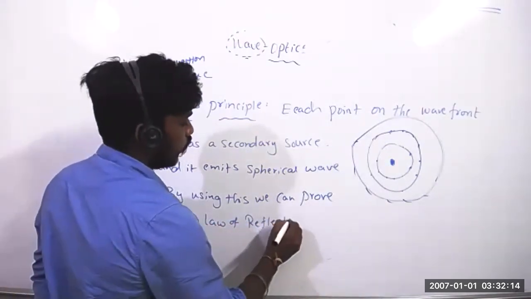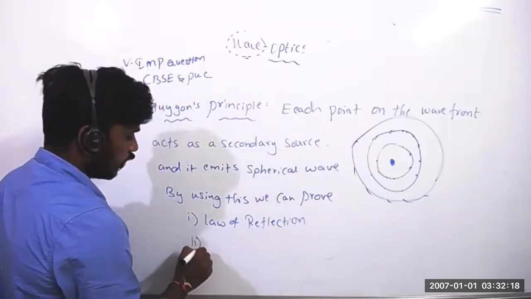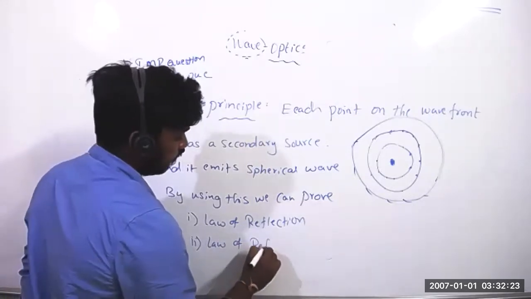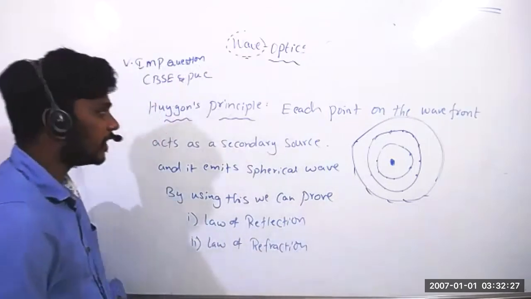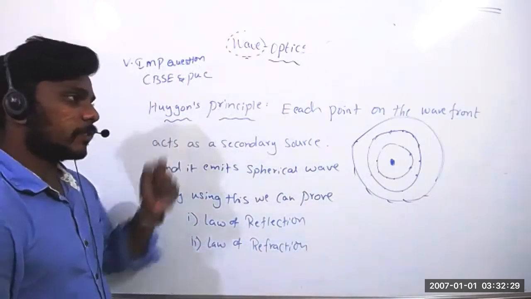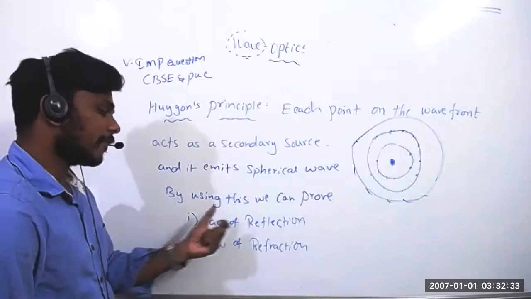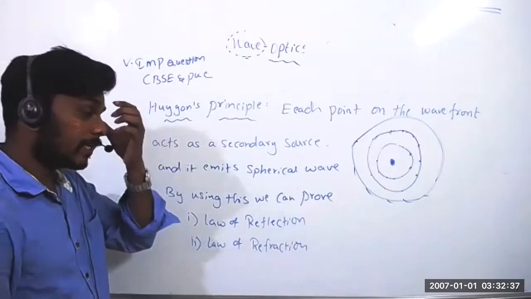Yes, we have to prove that. Law of reflection, law of refraction. So how will they ask you the question? Write Huygens principle. By using Huygens principle, prove the law of reflection or prove the law of refraction. From this, one question is guaranteed.